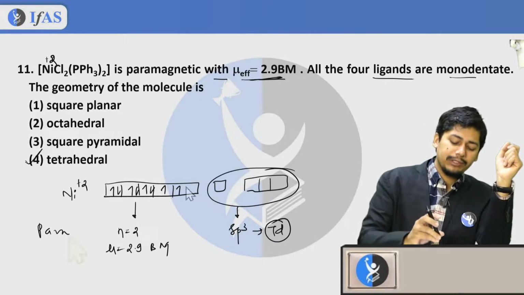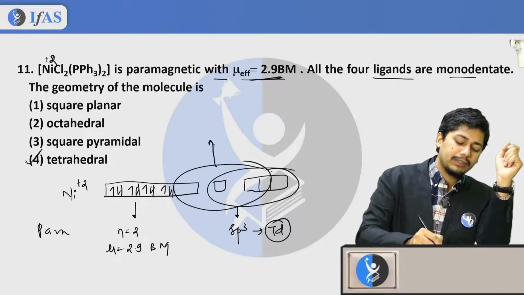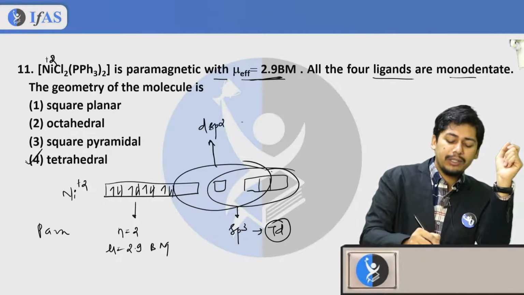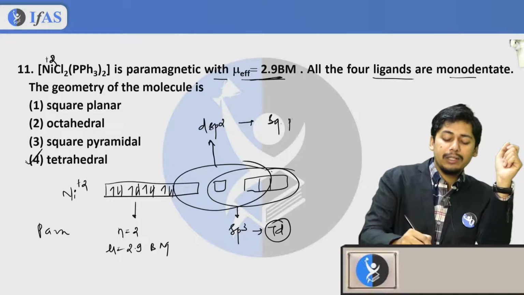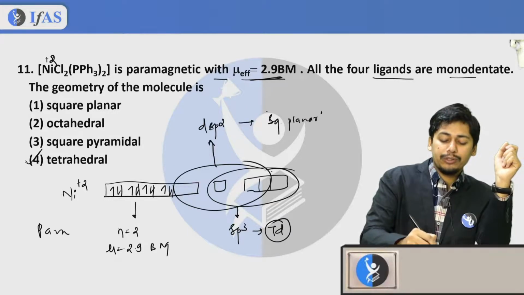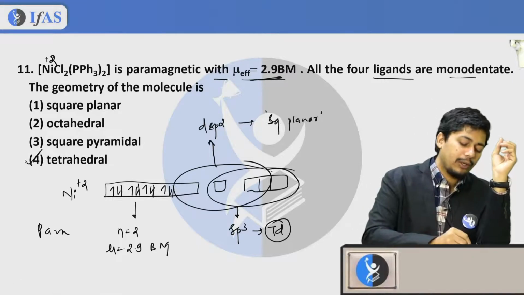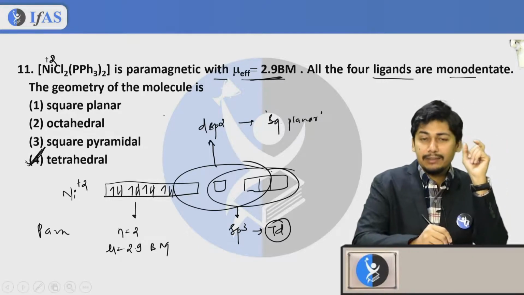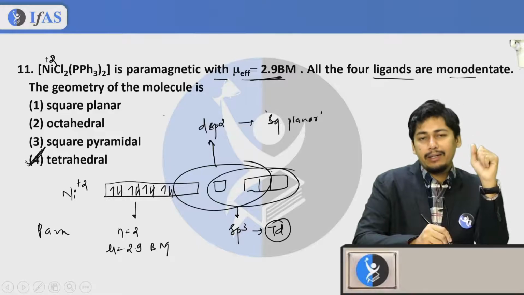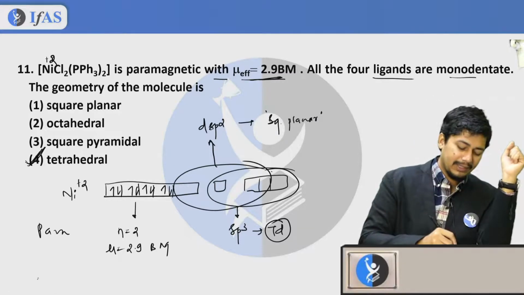And this is paramagnetic. But if there was a pairing of electrons, this would have given us dsp2 hybridization, and this would have been a square planar molecule, which is not the correct one. So therefore option D is correct, that is, the molecule will be in tetrahedral geometry. Okay, next question.